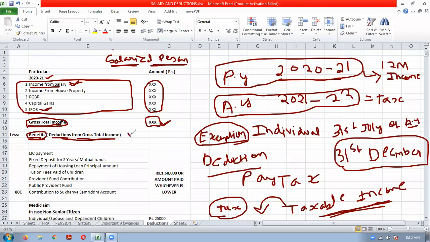Chapter 6A of the Income Tax Act discusses these deductions. Deductions mean benefits given by the income tax department or government. Let us understand.